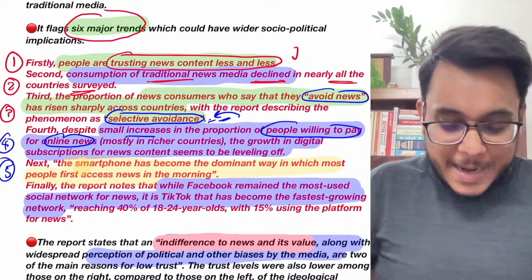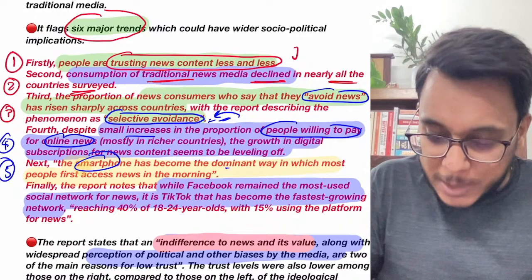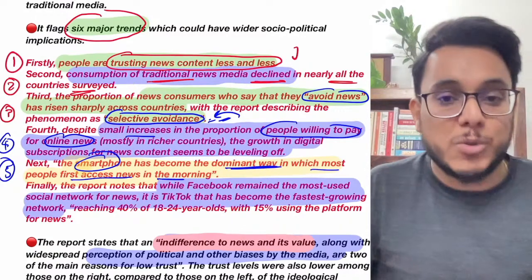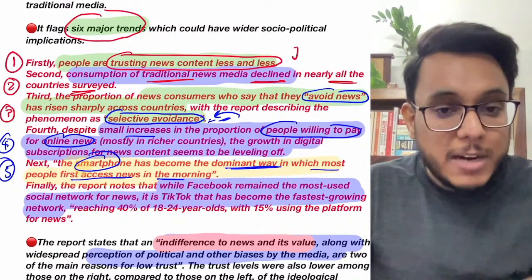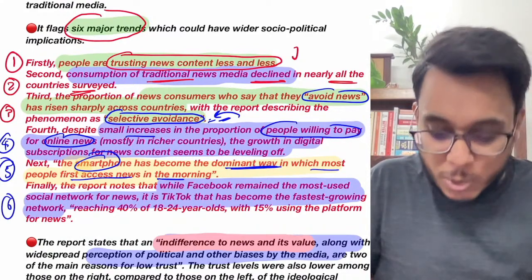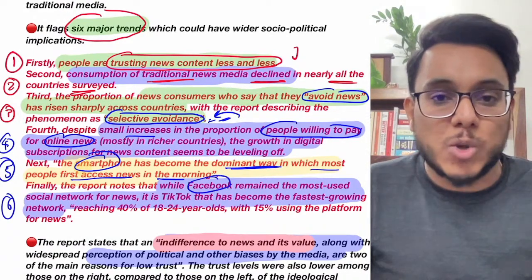Next, the fifth trend: the smartphone has now become the dominant way in which most people first access news in the morning. And even on the smartphone, they see the news on Facebook, they see the news on YouTube.